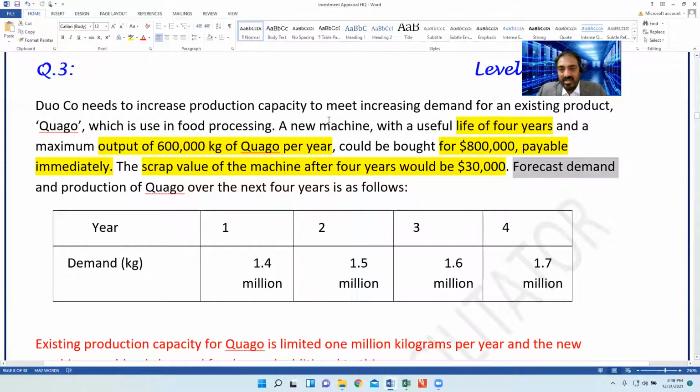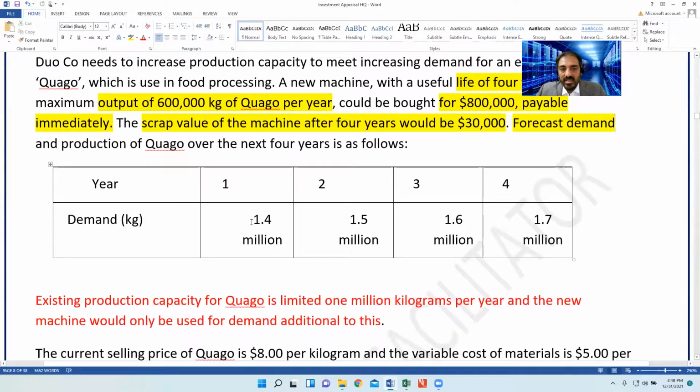This is about the forecast demand, the demand for the products of the business. The demand is 1,400,000 kg, 1,500,000 kg, 1,600,000 kg, and 1,700,000 kg.